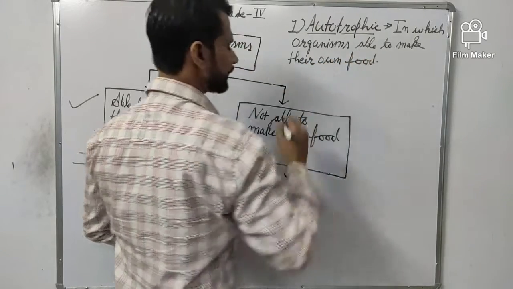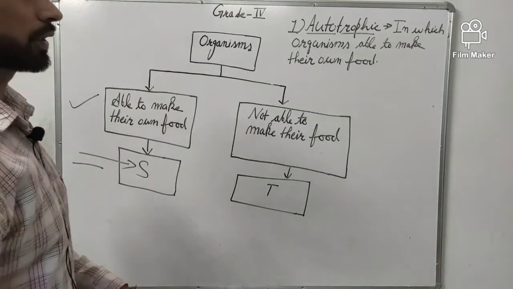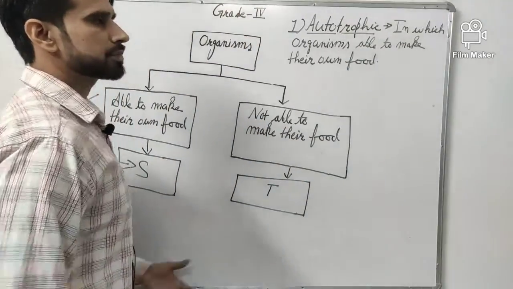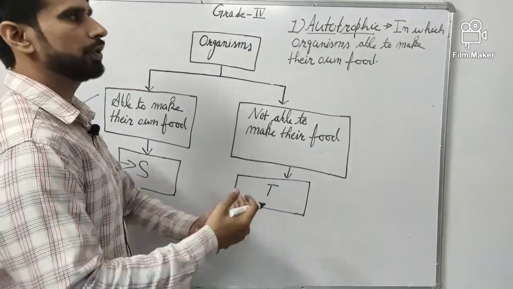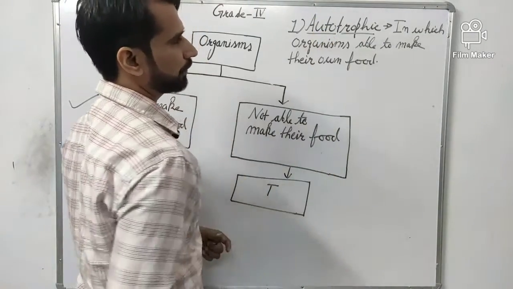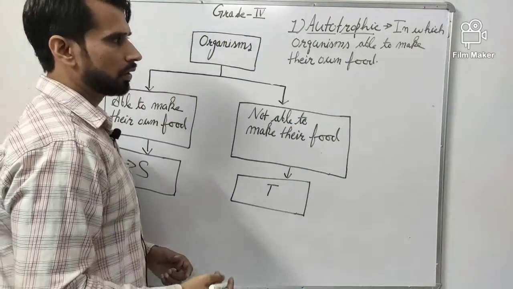So what is autotrophic nutrition, or what are autotrophs? Nutrition means the method of preparing food or taking food. The first type of nutrition is autotrophic, in which organisms are able to make their own food.